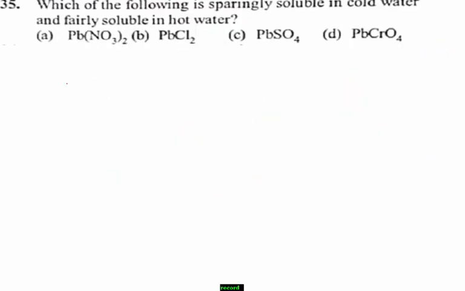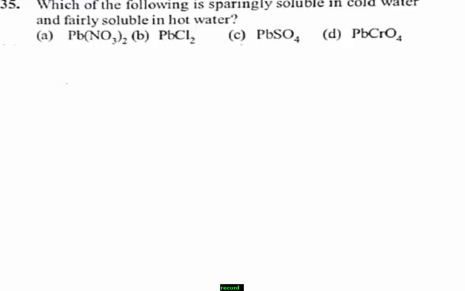Next, question number 35. Which of the following is sparingly soluble in cold water and fairly soluble in hot water? Option A, Pb(NO3)2. Option B, PbCl2. Option C, PbSO4. Option D, PbCrO4. Lead chromate, lead sulfate, lead chloride, lead nitrate. Among the given options, which one is sparingly soluble in cold water and fairly soluble in hot water?